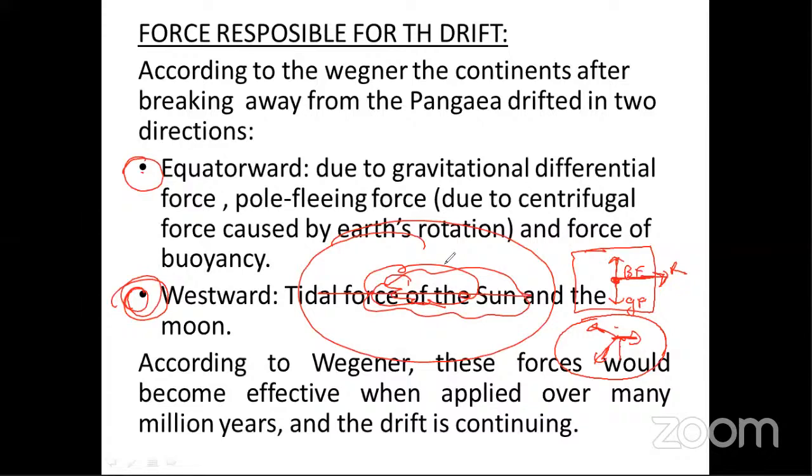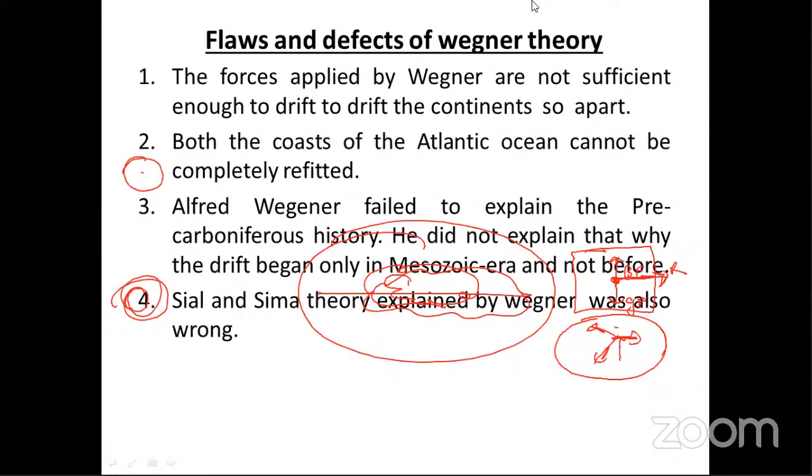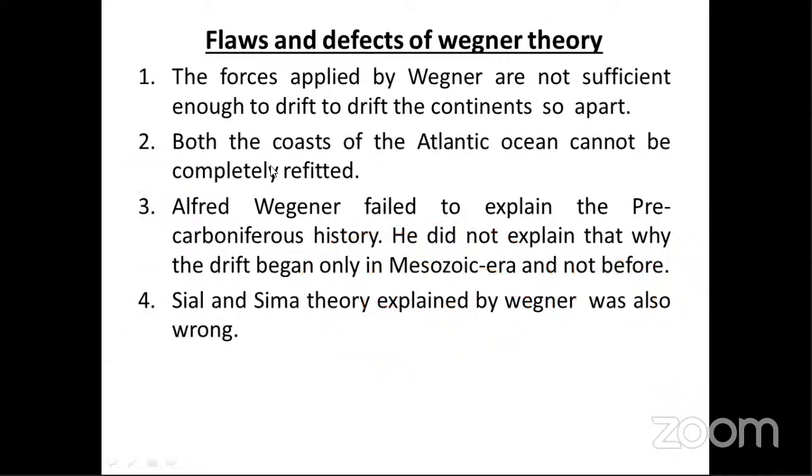So that's why they discarded this force also. Okay, so if in exam the question comes, you can also write the weakest point of the theory. The weakest point of the theory is that the forces applied by Wegener are not sufficient to drift the continent. It means 10,000 million times more force is required.